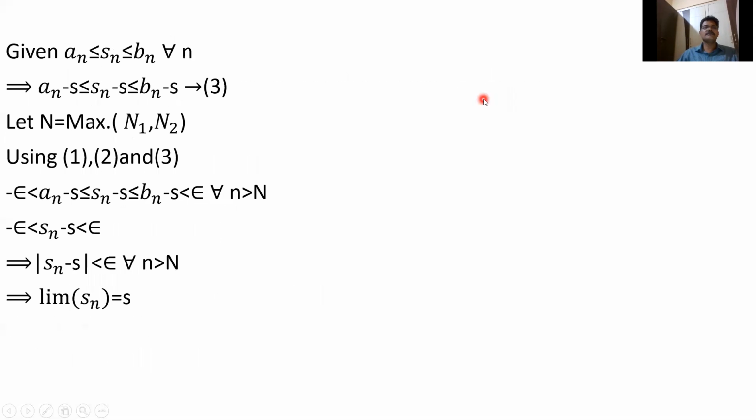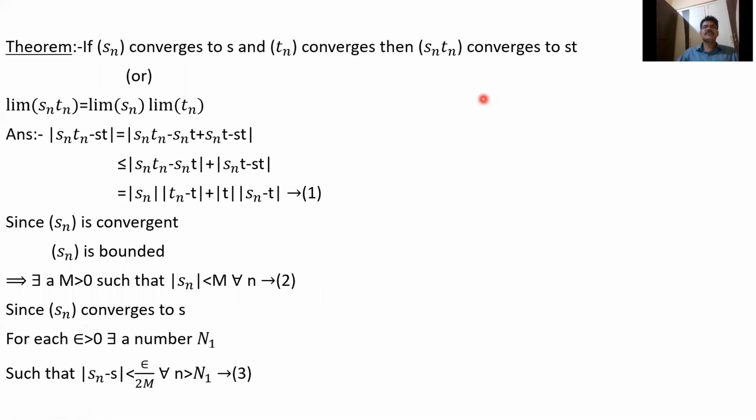This is the result, you know. And in the last class we have seen that if Sn converges to S and Tn converges to T, then Sn Tn converges to ST. Last class we have seen Sn plus Tn converges to S plus T. Or in other words, limit Sn Tn equals limit Sn times limit Tn.